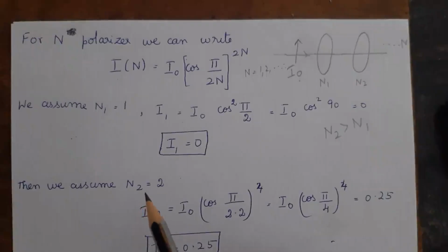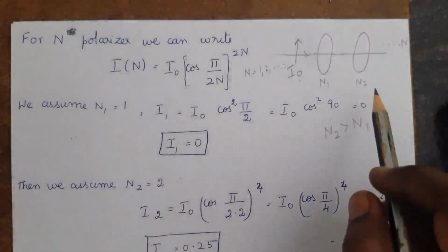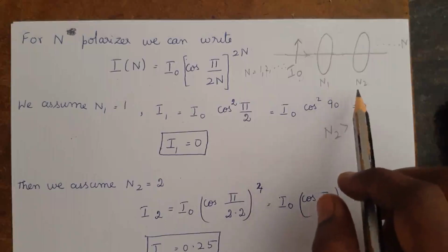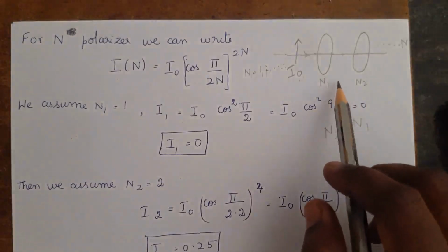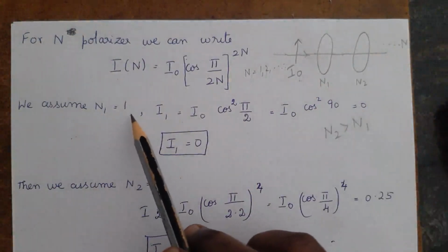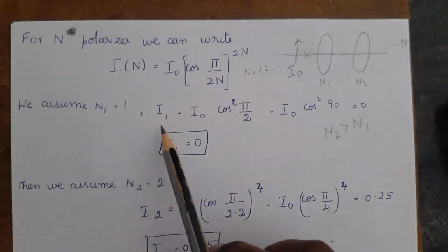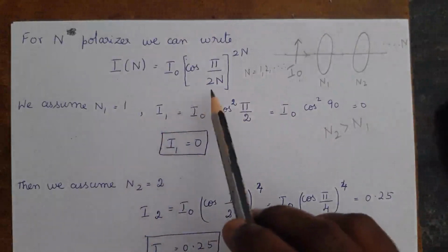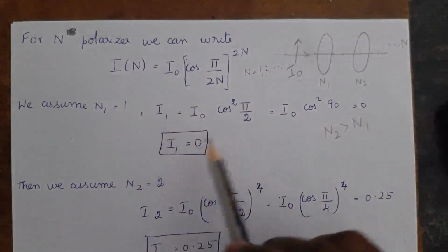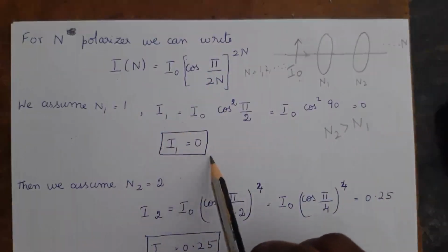In this question, they have asked us to find which transmitted beam intensity is higher, from the polarizer set n2 or n1. First, we will find the intensity of the transmitted beam for n1. Let us consider n1 equal to 1, that is the first polarizer. Then I1 is equal to, substituting n equal to 1 in this equation, we get I1 equal to 0.